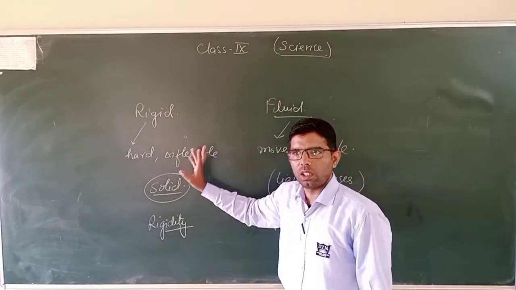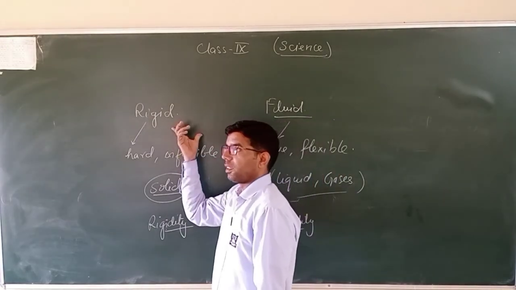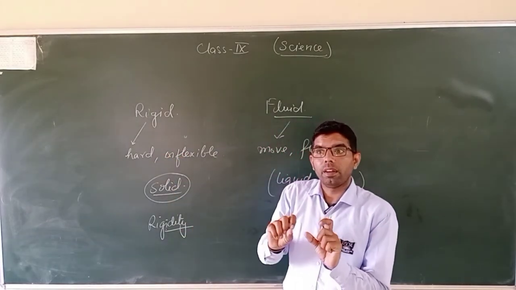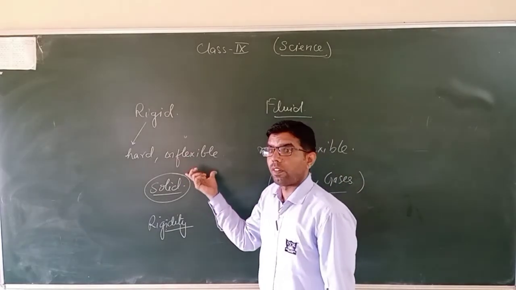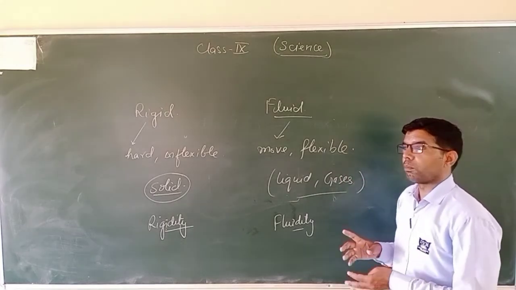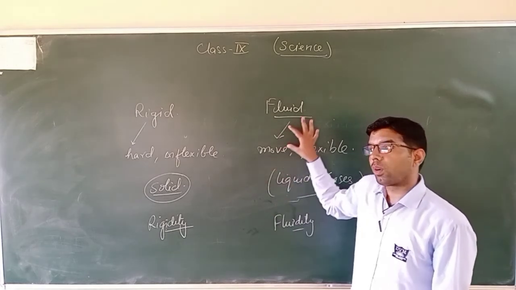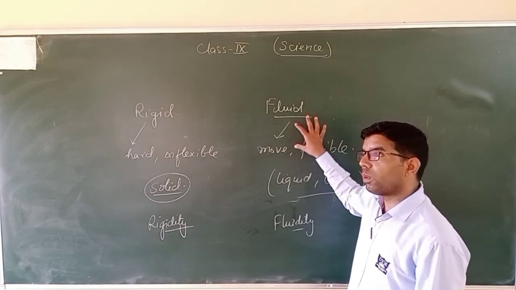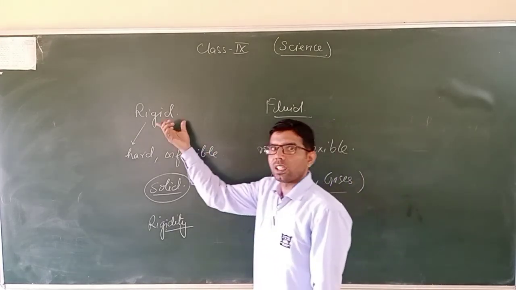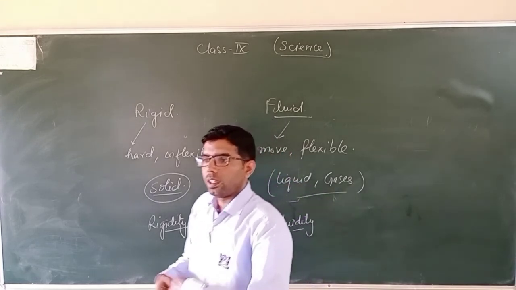Rigid means those materials which cannot flow easily, which are hard, which are unbending, means those which we cannot bend are rigid, which are not flexible, right? And fluid substances can bend, move, flow, okay, and which are flexible, what will they be? All of them are fluid, and the property of these substances we call fluidity, and the property of being rigid, of being hard, is rigidity. Okay.